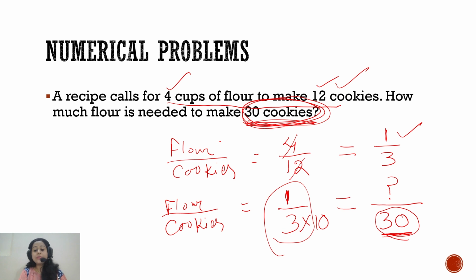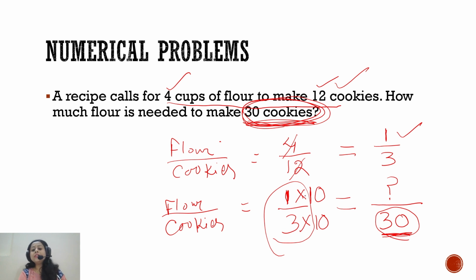Now you cannot multiply just one term, since it is a ratio. A ratio always has to increase in the same way, so you have to multiply the first term also by the same number or the same quantity to maintain the ratio. Otherwise your ratio will be different. Your ratio will change, but here you don't want to change the ratio. The ratio of cups of flour and cookies will be the same.